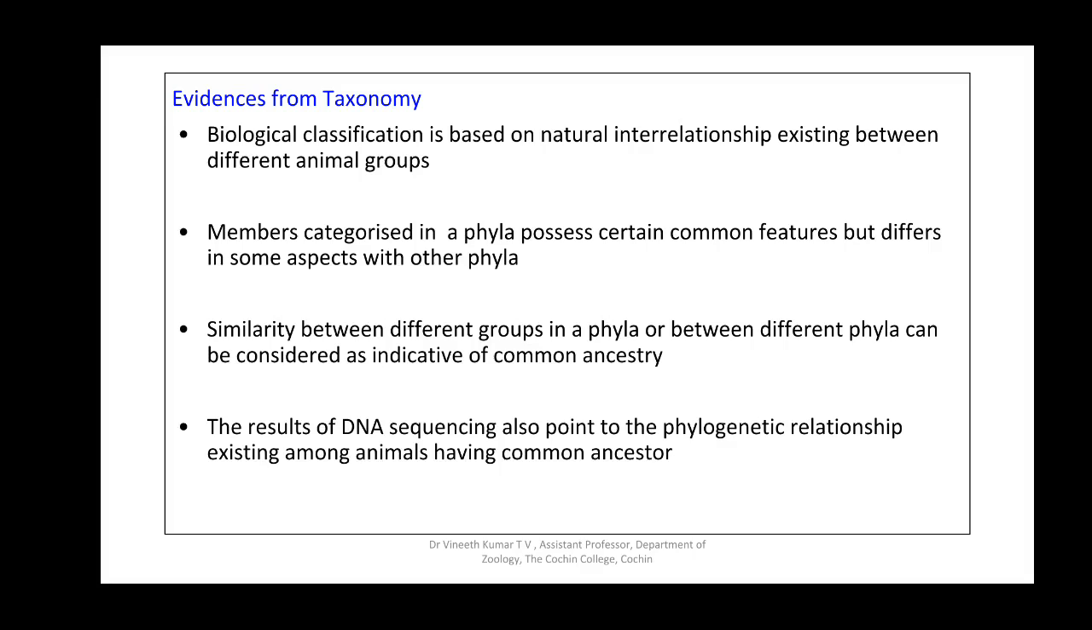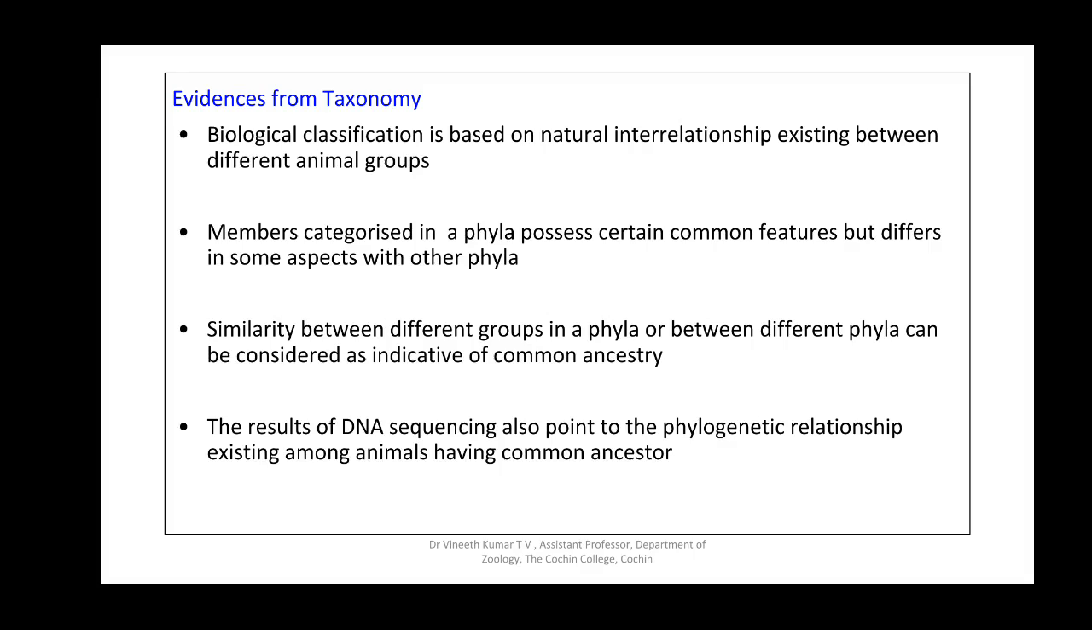So all these point to an indication of a common ancestry for these groups. And the same has been proved by DNA sequencing. DNA sequencing also points to the phylogenetic relationship existing between animals which have a common ancestor. So these are the different evidences by which the existence of evolution, or common ancestry, is proved.